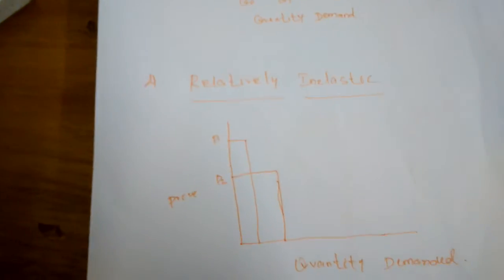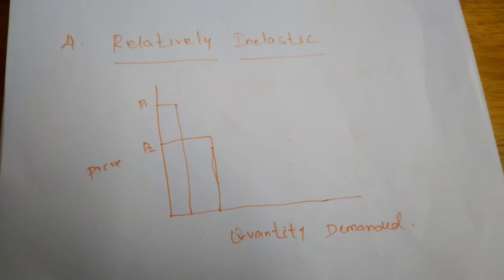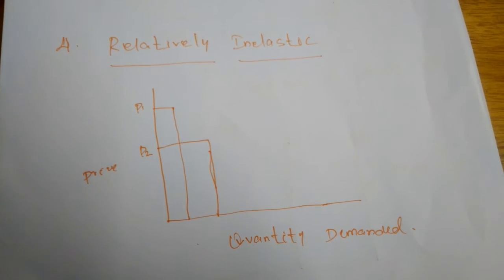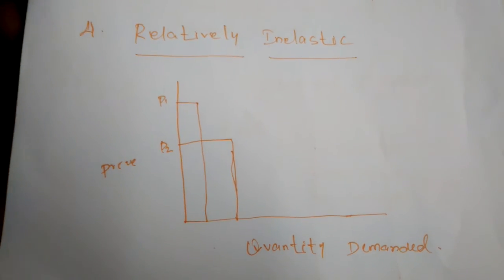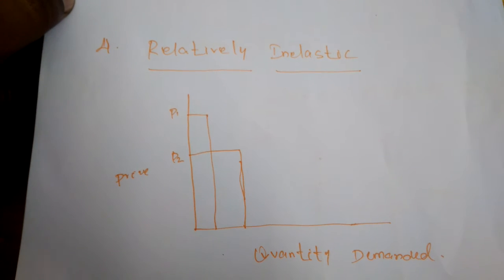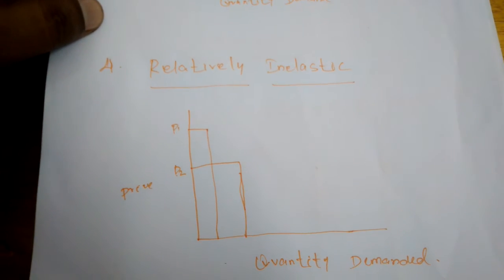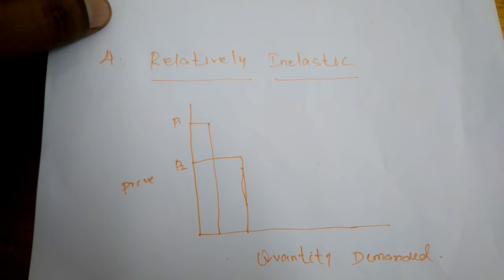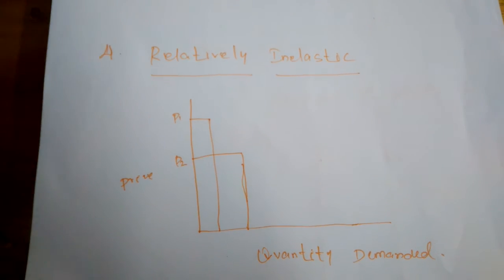Next, relatively inelastic. This is the opposite form of relatively elastic. In relatively elastic demand, the price level may change by a small amount, but the quantity demanded changes by more than the price.